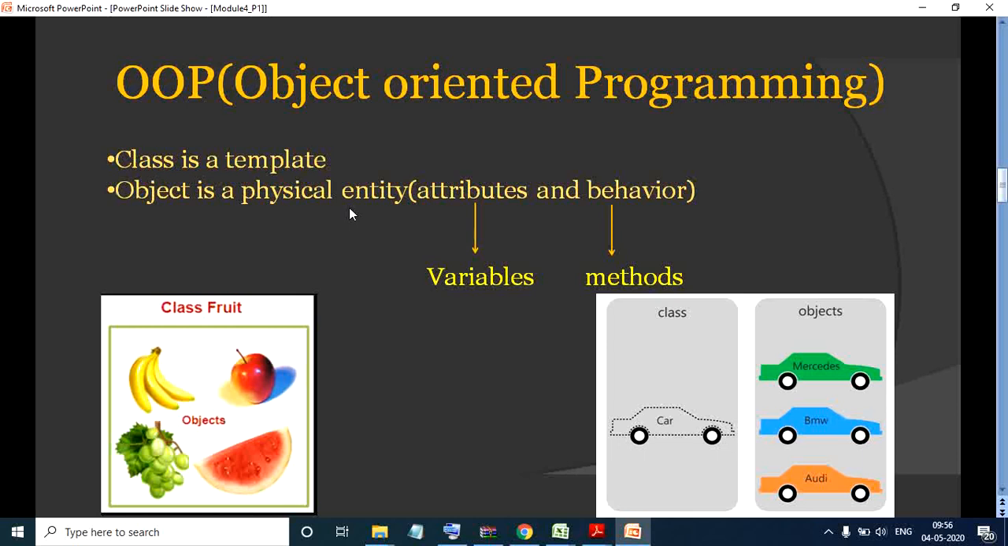That is, it has a physical entity. Why do we call it a physical entity? The simple reason is that it accommodates or consumes memory. Therefore it has attributes as well as behavior. The attributes are treated as variables, which store the values, and the methods are how you fetch the values from these variables. This is a very important thing, friends, to understand what a class is and what an object is. I hope I am clear in making you understand the difference between classes and objects.